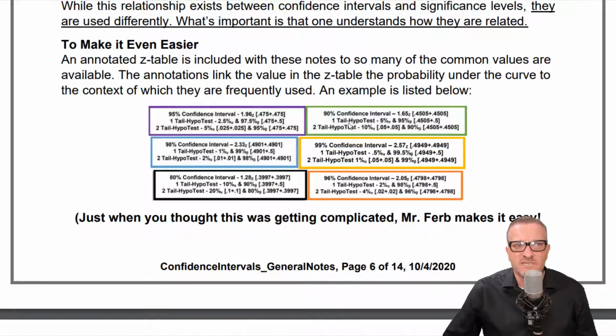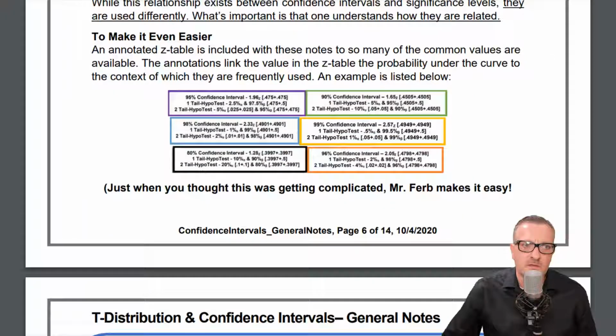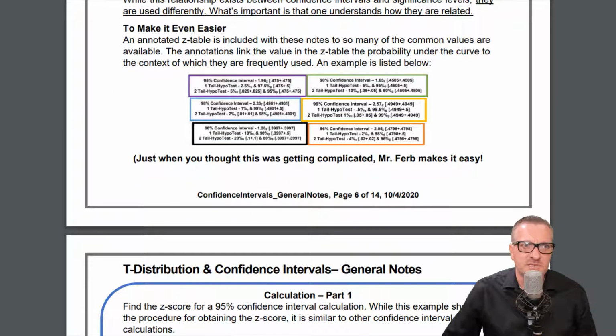And then we have the one-tail hypothesis test. We're not going to have to use this for this video, and the two-tail hypothesis test. Okay, and the hypothesis is what that means. So there's one of these for each one, and I'll show you how this works. Of course, there are only certain ones that I chose to make this for, because these are the more common ones that come up. Like I said, this is only the z distribution part. Like I said, the t-table is much easier.